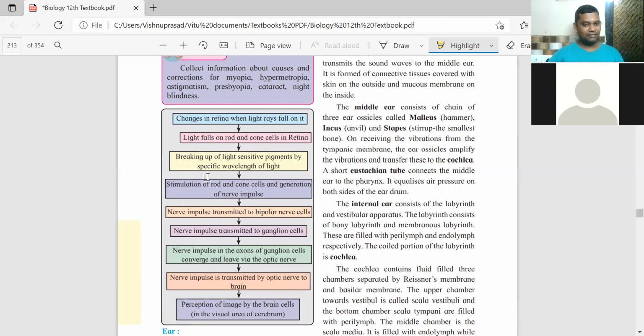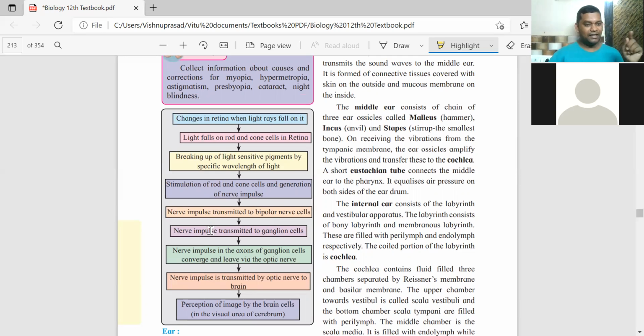Then there will be stimulation of the rod and cone cells, and across the bipolar neuron there will be generation of a nerve impulse.